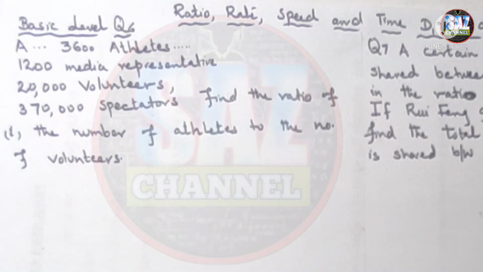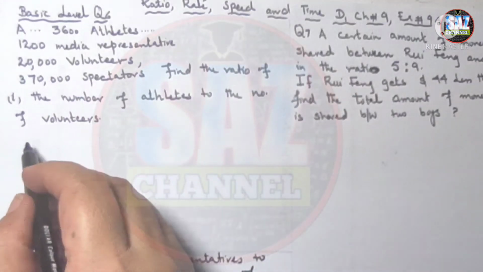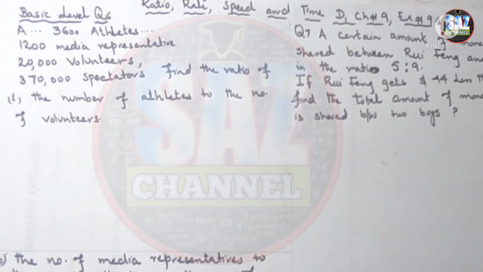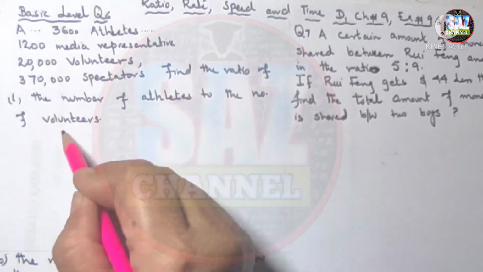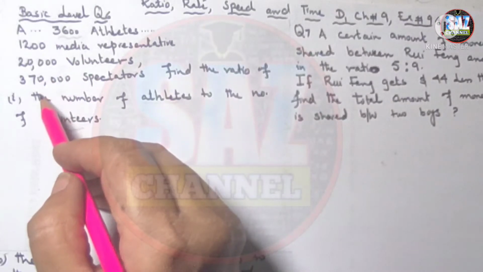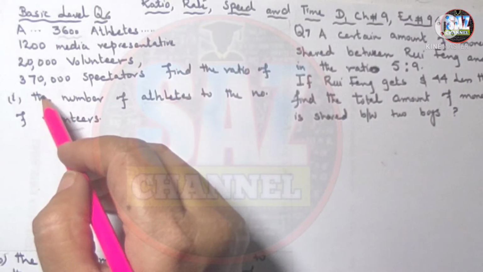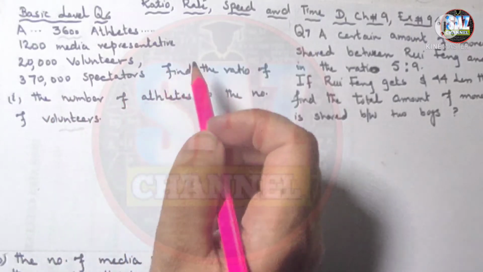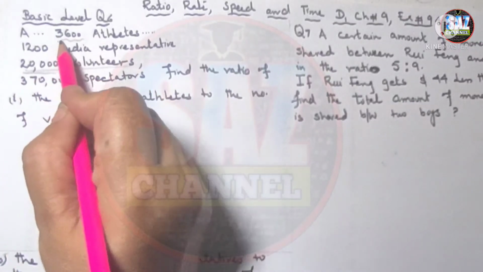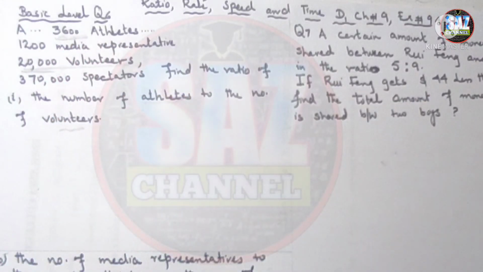Okay, so in the first part we have to find the ratio of what? Athletes. Let me keep the book here and underline important terms so that there should be no mistake. Athletes to the volunteers. Athletes in the question are 3,600 and volunteers are 20,000. Always underline important terms.